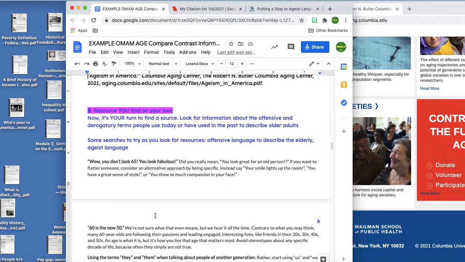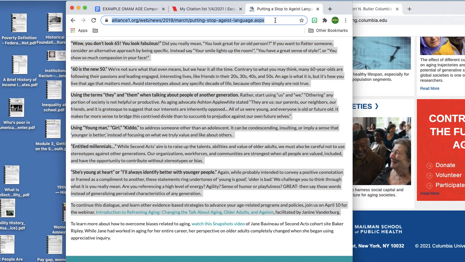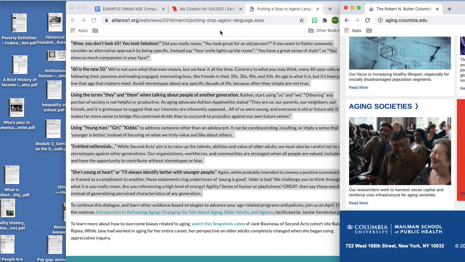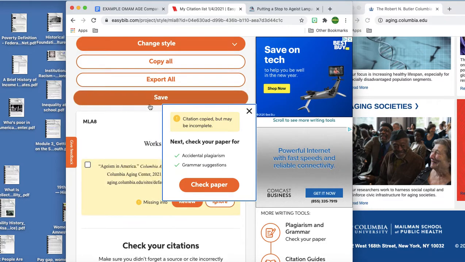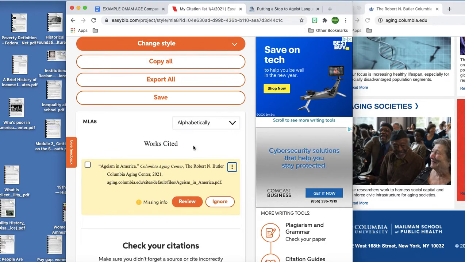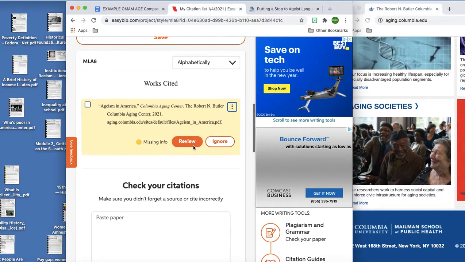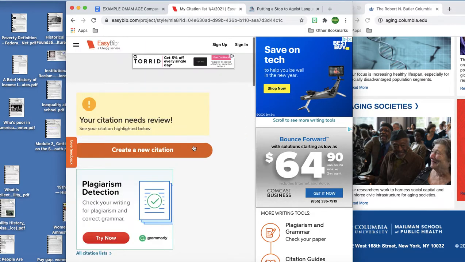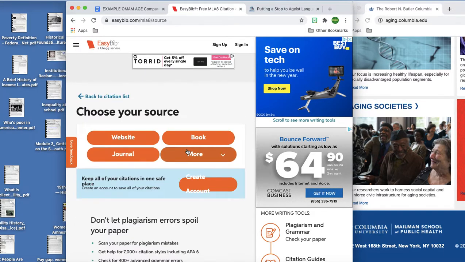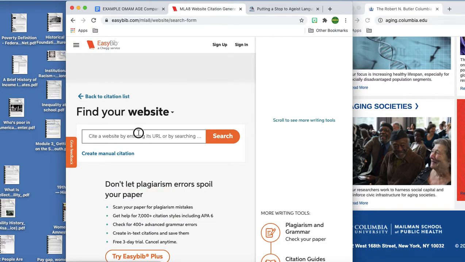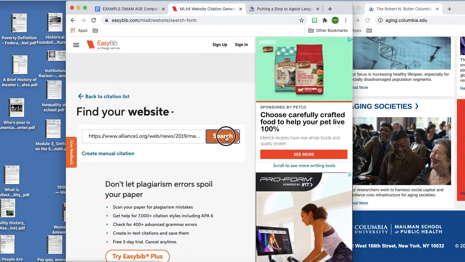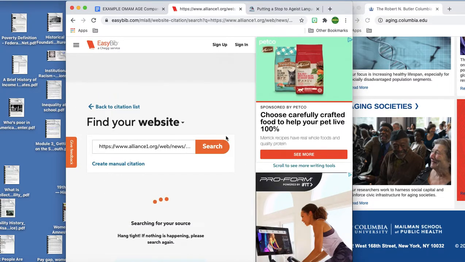Okay, so let's go ahead and do your second source. Hopefully we'll have a little more success with this one. I'm going to copy and paste the second source, and we're going to hop back over here into EasyBib. And I doubt we'll have to do as much this next time. All right, so let's see what I've got. Create a new citation. Let's see if we can do website this time. Hopefully this will be a little easier on us. I'll bet it is.